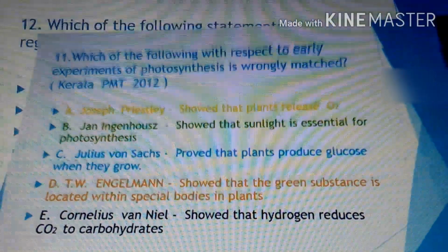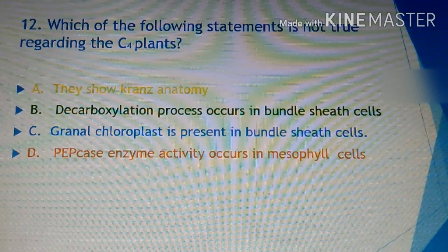Next, see which of the following statements is not true regarding the C4 plants? For this question you should know the Kranz anatomy. In Kranz anatomy, you need to know the chloroplast dimorphism as well as physiological dimorphism. This type of knowledge you must have.